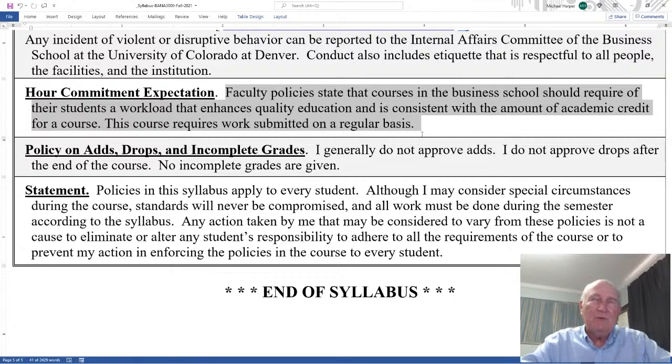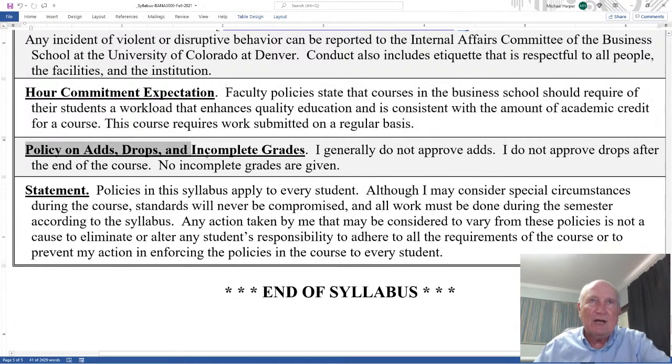In other words, a lot of people don't have a problem with this, but every once in a while someone says, oh, I didn't know I had to do any work at home. I didn't know I had homework to do. Yes, you do. There's going to be work done on a regular basis in class and outside of class.